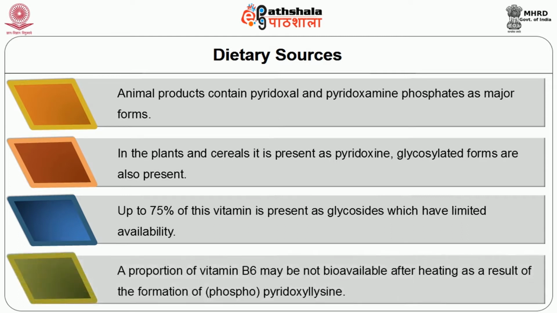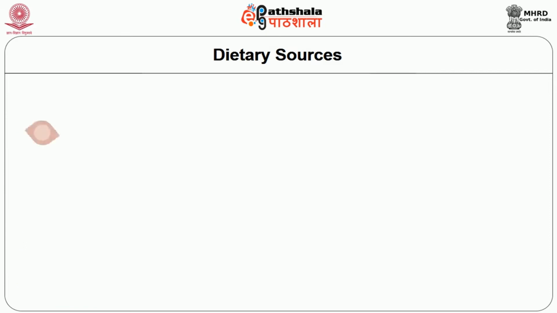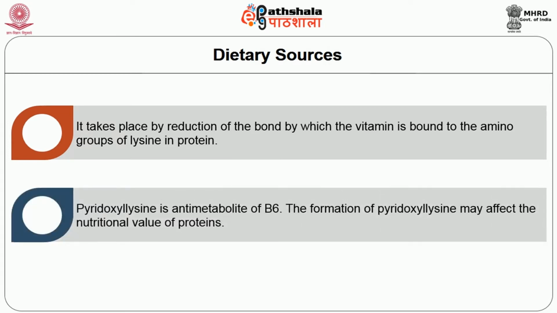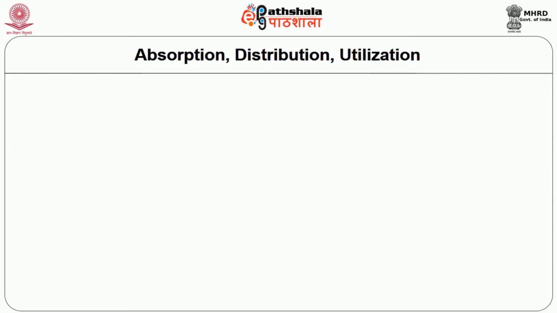A proportion of B6 may not be available after heating as a result of formation of phosphopyridoxal lysine. It takes place by reduction of the bond by which the vitamin is bound to the amino groups of lysine in protein. Pyridoxal lysine is an anti-metabolite of B6. The formation of pyridoxal lysine may affect the nutritional value of proteins, absorption, distribution and utilization.